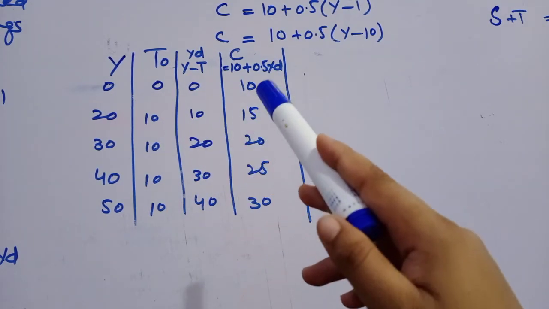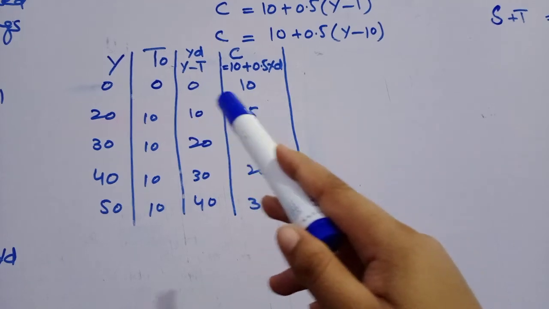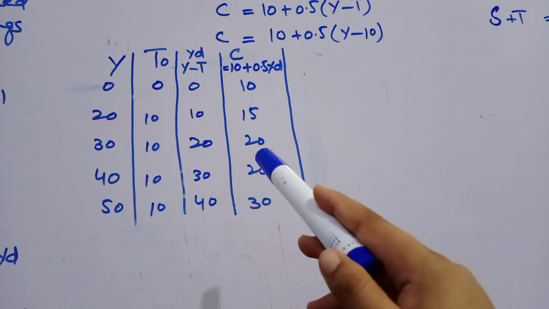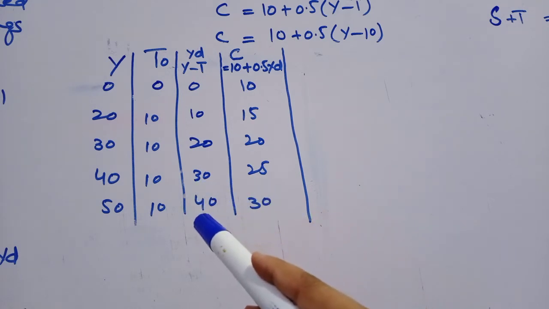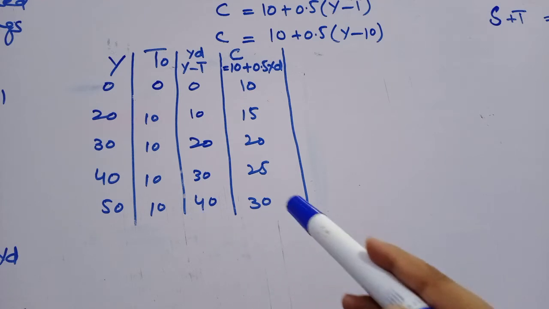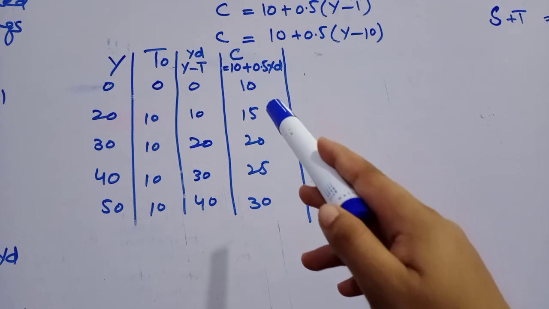Then when YD is 10, C is 15. When YD is 20, C is 20. When YD is 30, C will be 25. And when YD is 40, C will be 30. So if we put the values of YD in this equation, we will get this column.